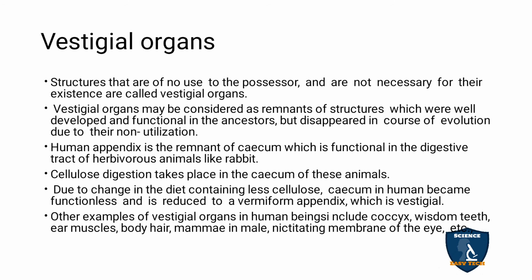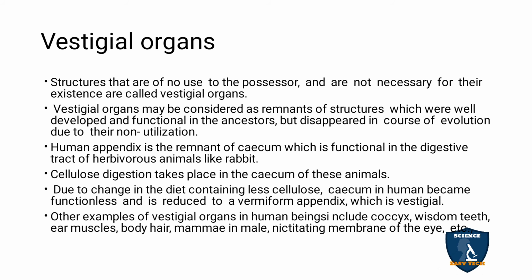But after the change in diet and the use of cooking, the cellulose was partly digested during cooking, somewhat softened by keeping it warm. Due to that, the caecum lost its function and disappeared, and now it is a vermiform appendix.